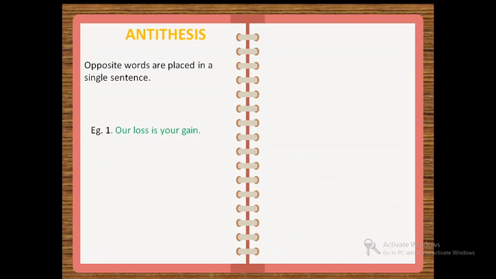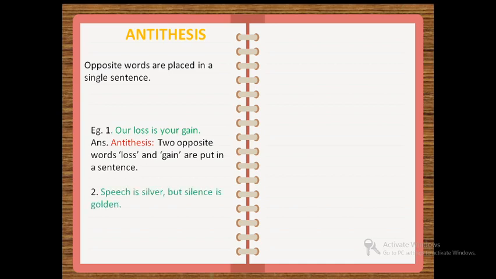Our loss is your gain. So you can see there are two opposite words placed in a sentence. Which are those two opposite words? Loss and gain. So this figure of speech is antithesis, and you will explain two opposite words, loss and gain, are put in a sentence.